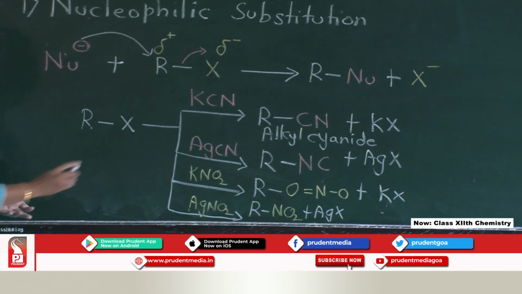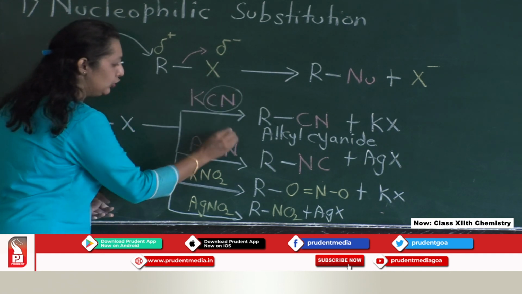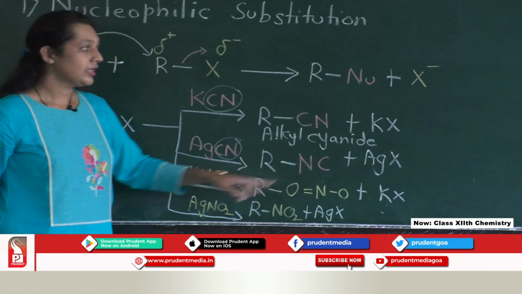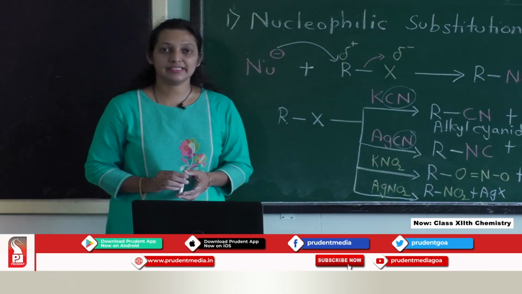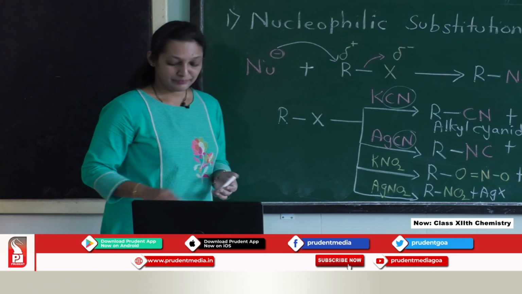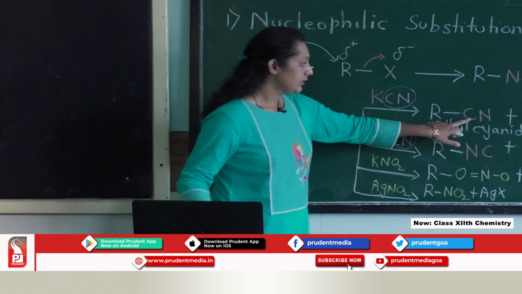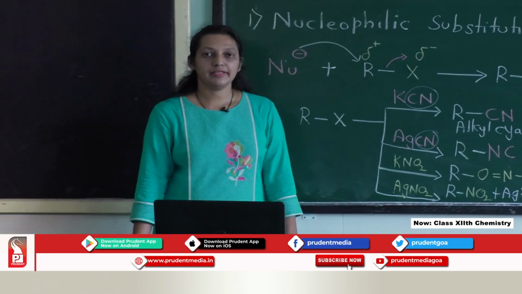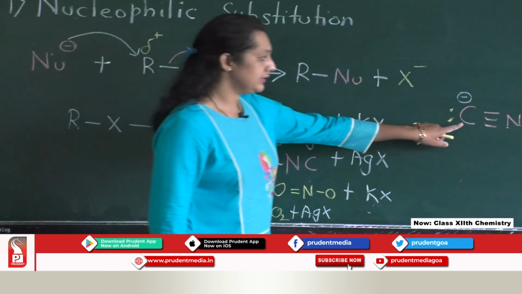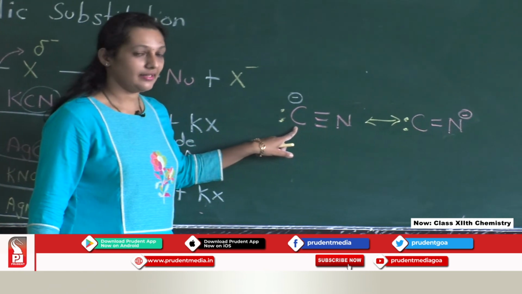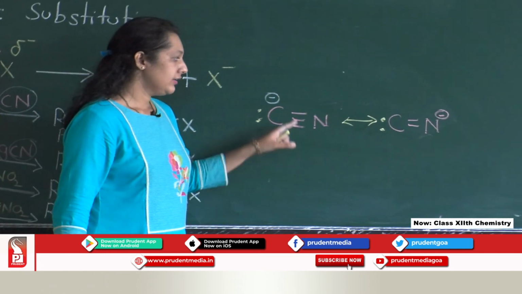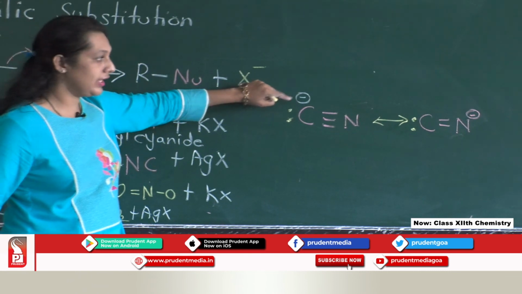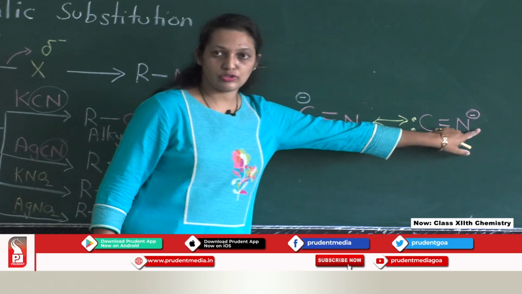Now, if you look at, we are using the same nucleophile, but we are getting different products. That is because some of the nucleophiles are considered as ambident nucleophiles. For example, consider CN. Let us consider the resonance structures of the cyanide. The cyanide ion can donate a pair of electrons through carbon also, and it can link through the nitrogen also.